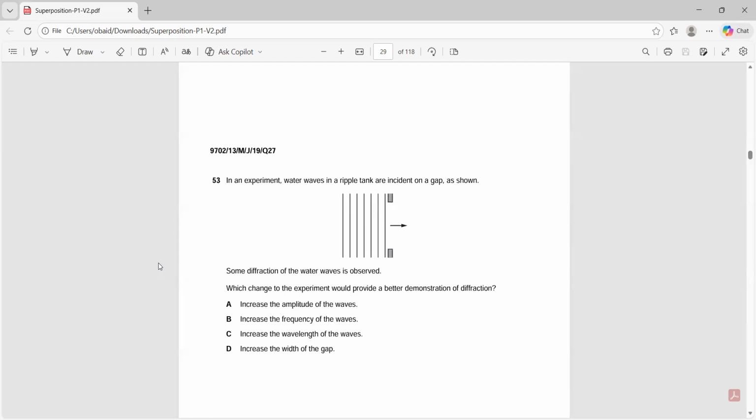Because if you increase the width of the gap, then the diffraction will be lesser. I told you one point: for a good approximation of diffraction, the wavelength and the slit separation should be the same. Now they are not equal. The slit separation is too big and the wavelength is too small. So if we increase the wavelength to make it close to the slit separation, the diffraction would be greater. Our main point is that slit separation should be equal to wavelength for better diffraction.